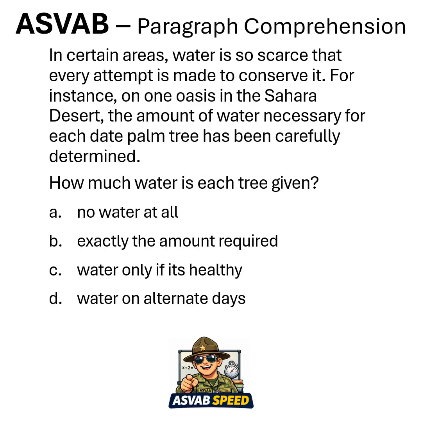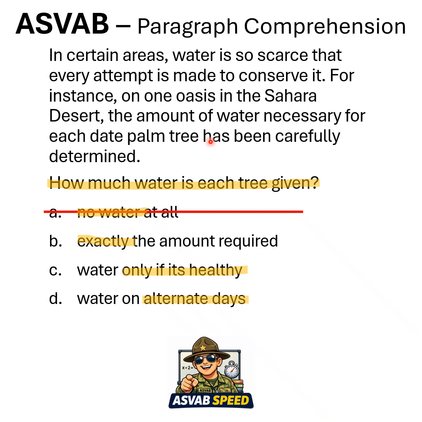Let's begin. All right, let's get out the highlighter, look at key terms. So what are we answering? How much water is each tree given? If we look at the answers, the options are no water, exactly, only if it's healthy, and alternate days. So let's look at A, no water at all. Well, that doesn't make sense because the whole second sentence is about carefully determined water.